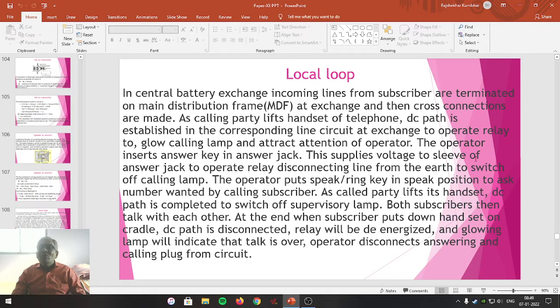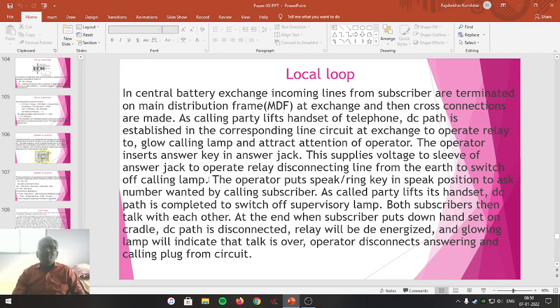This supplies voltage to the sleeve of the answer jack to operate a relay, disconnecting the line from the earth to switch off the calling lamp. When the operator inserts the answer key in the answer jack, the lamp which was giving the indication will automatically be turned off.